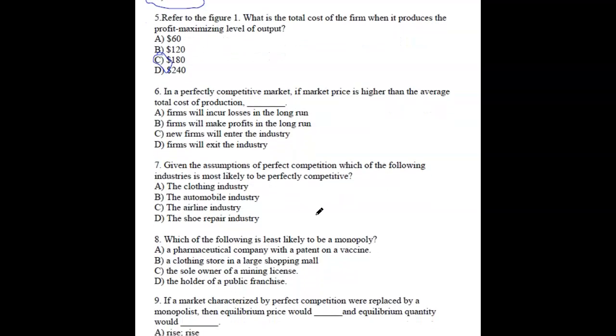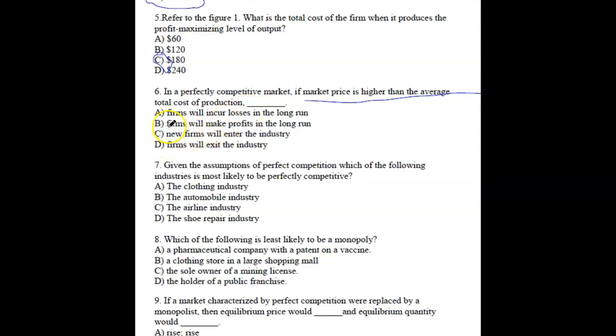In a perfectly competitive market, if the market price is higher than the average total cost of production, that means the market price which people are buying the product for is higher than the cost. So that means it's good, right? You're making more money, you're making profit.